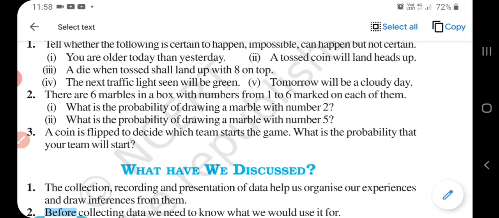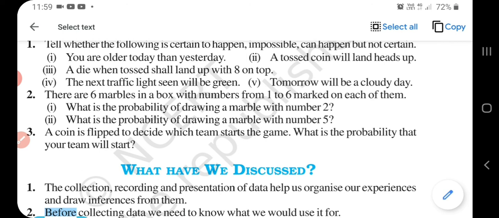What is the probability of drawing a marble with number 5? It is also 1 by 6, because 5 is there only one time. A coin is flipped to decide which team starts the game. What is the probability that your team will start? A coin has two faces, head and tail, so it is 1 by 2.